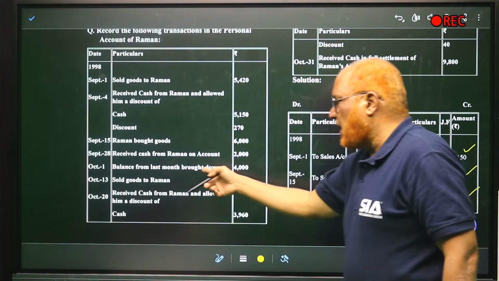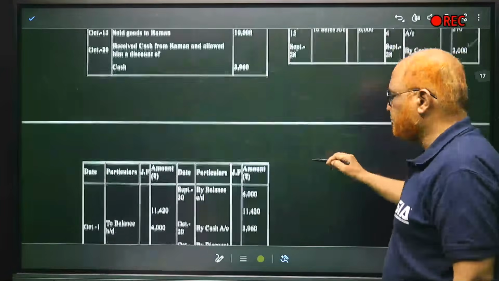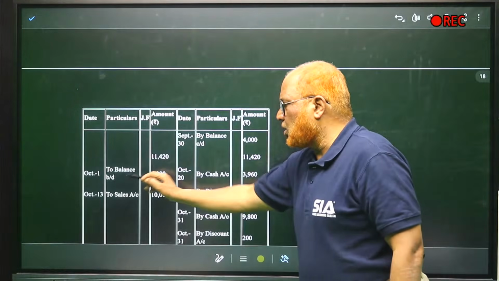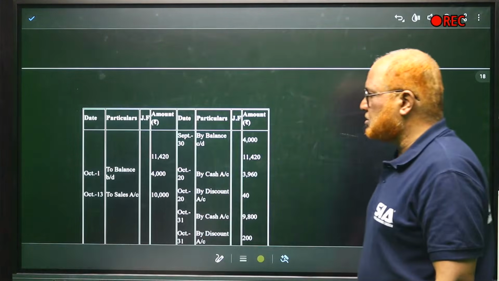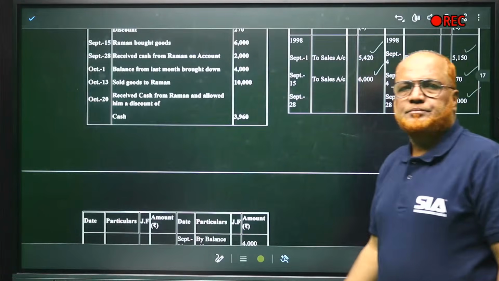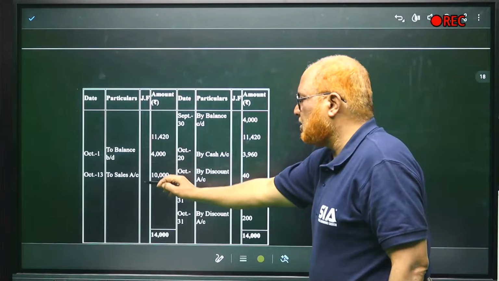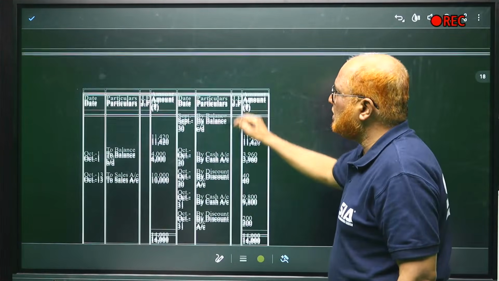Now balance from last month's brought down. So here you can see balance brought down 1st October 4,000. Right? Then after that, sold goods to Raman. Raman account debit, sales account credit. तो रमन को डेबिट करेंगे टू सेल्स 10,000, right?